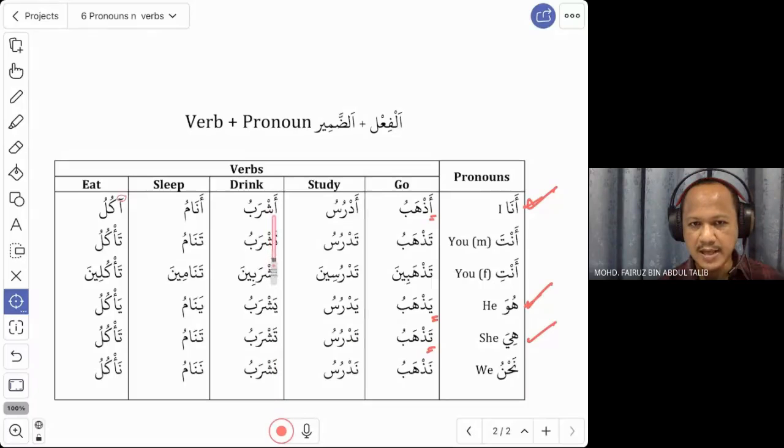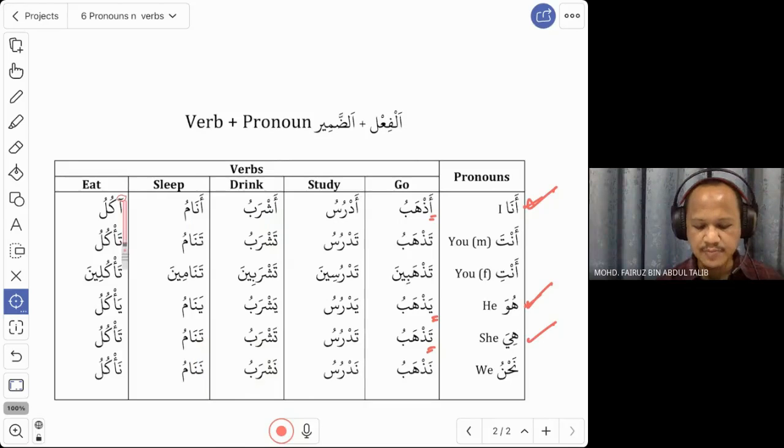Ashrab, I drink, becomes tashrab. Hiya tashrab. She drinks. Okay, so you change to hiya, you change to ta. Anamu, I sleep. You change to hiya, tanamu. So we say hiya tanamu. She is sleeping. Hiya tanamu fi layl, at night. Hiya tanam. Anam becomes tanam.